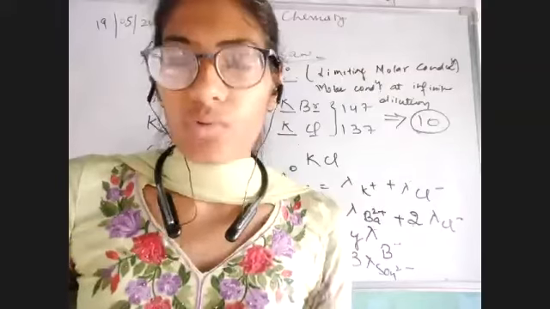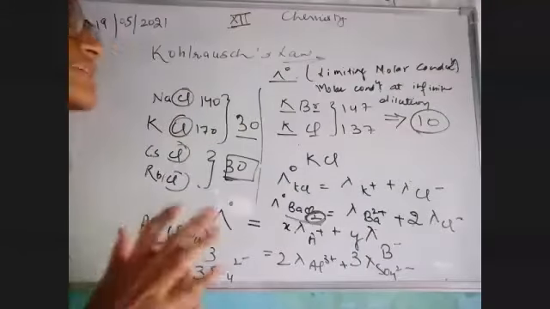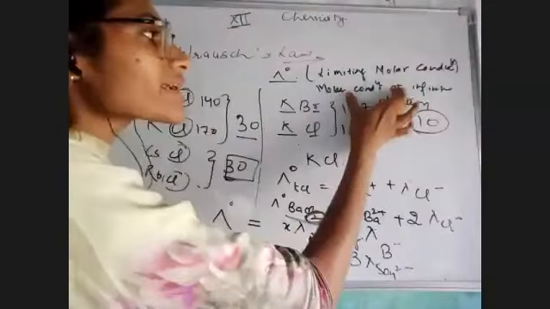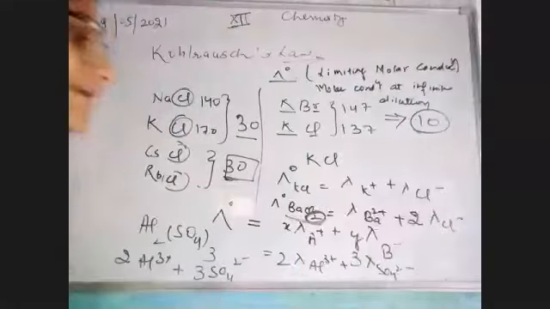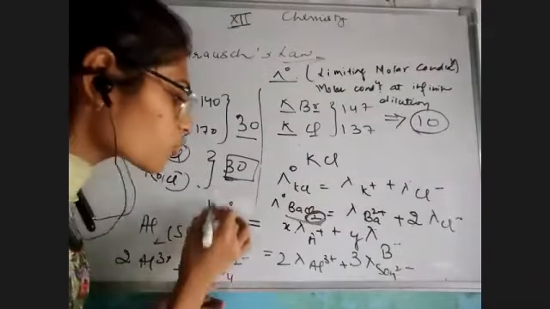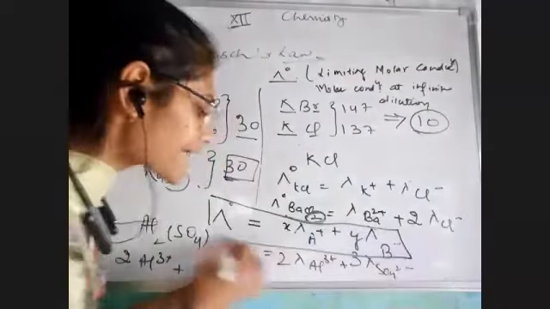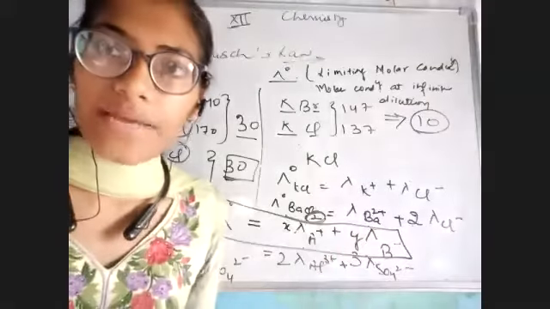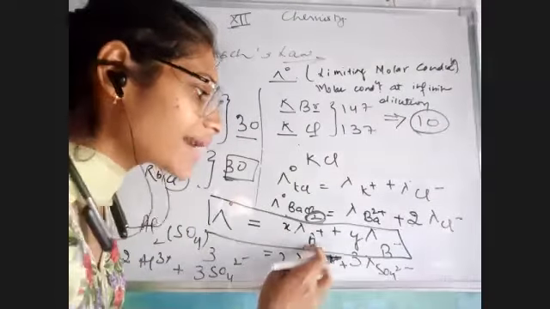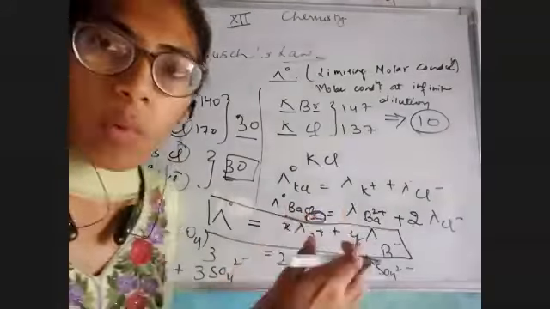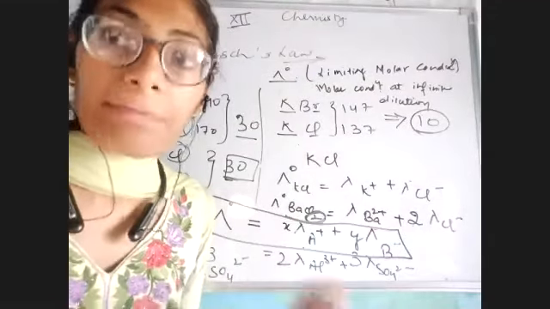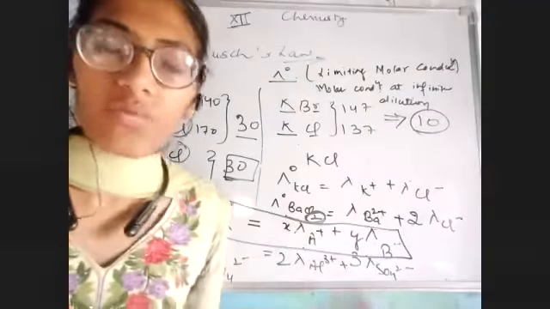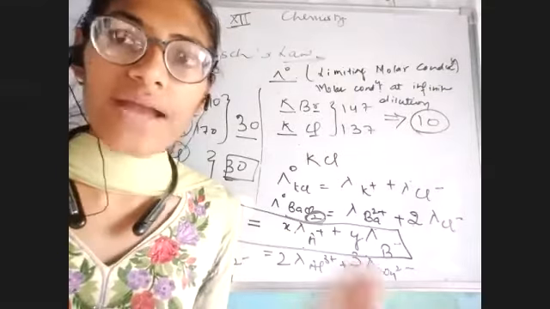Just telling you about Kohlrausch's law. I'm again repeating. Kohlrausch's law is basically defined as, according to Kohlrausch's law, the limiting molar conductivity or the molar conductivity at infinite dilution is equal to the sum of its ionic conductivity. That means how many ions are present in it, either cation or anion. It is the sum of both ions' ionic conductivity multiplied by the formula unit. That means how many formula units are joined over there, we have multiplied it.